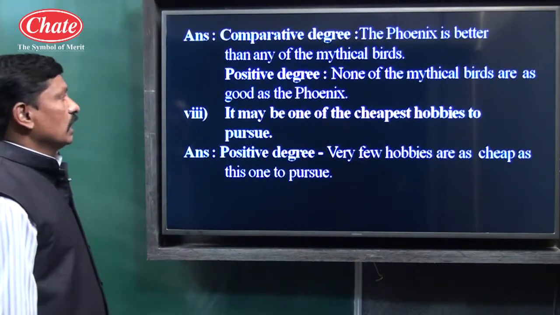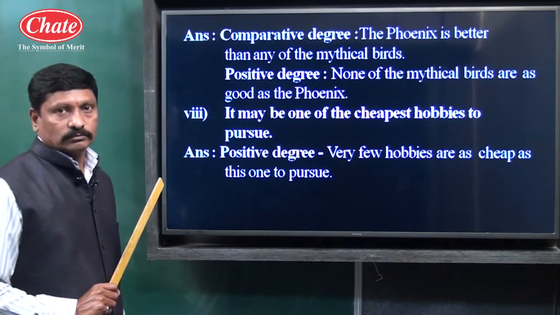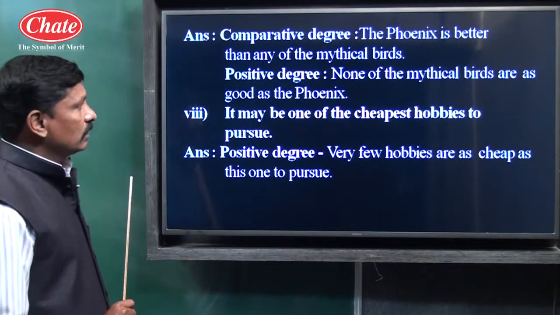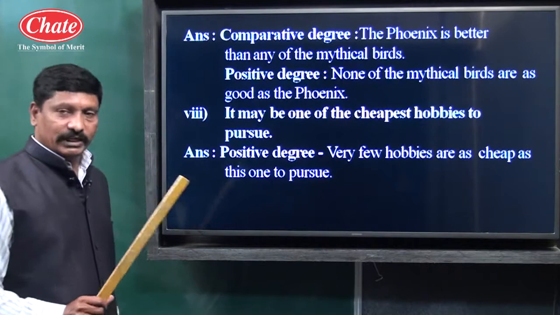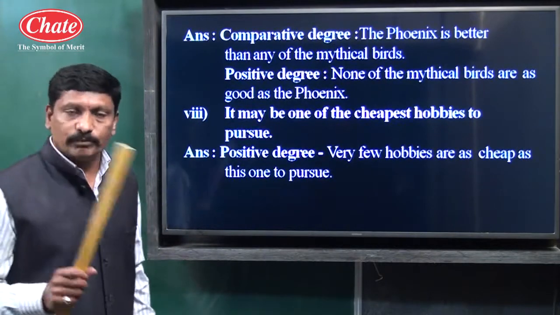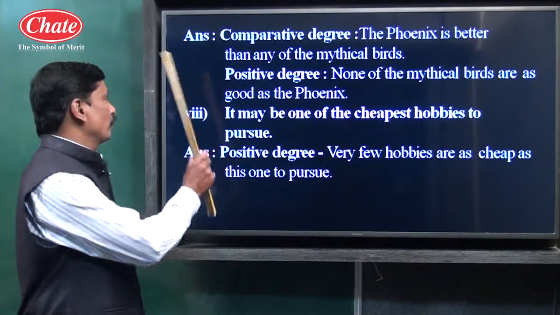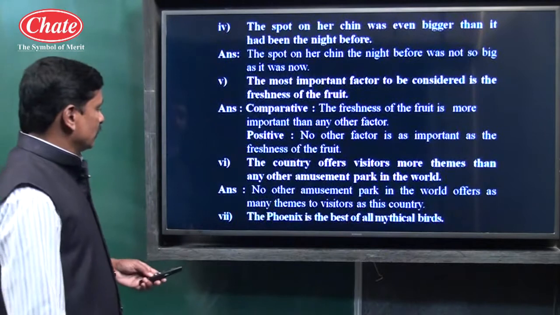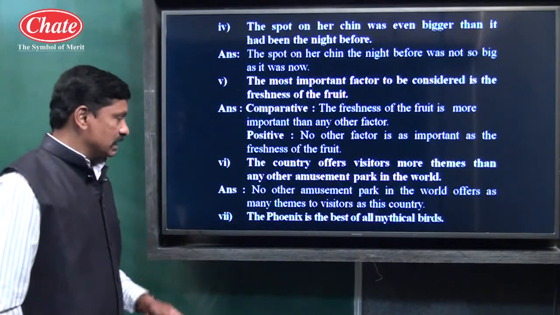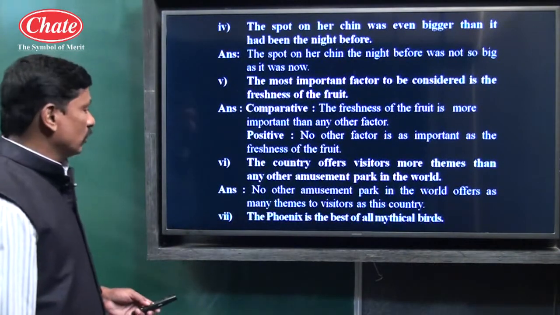And positive, none of the mythical birds are as good as the phoenix, or no other mythical bird is as good as the phoenix. So children, in this example number 7, we have seen one is compared with all.